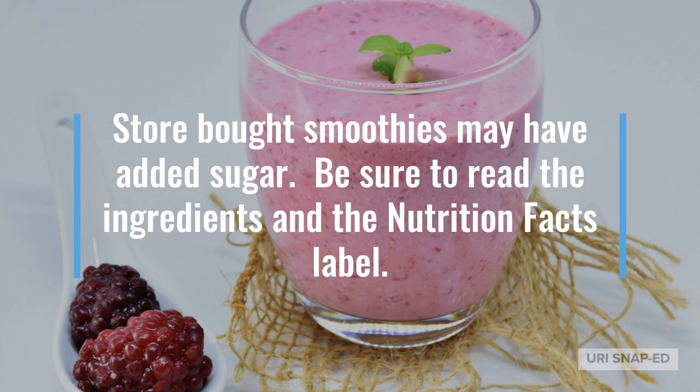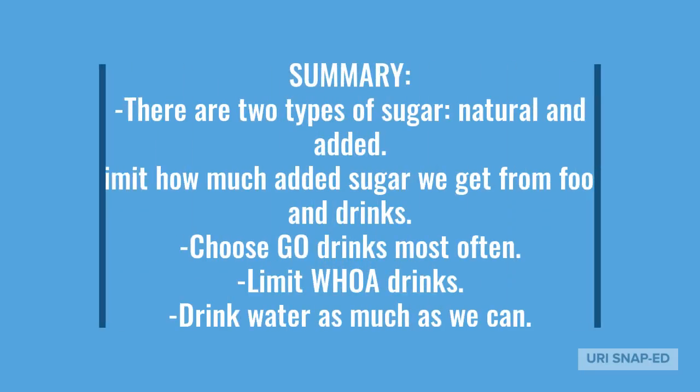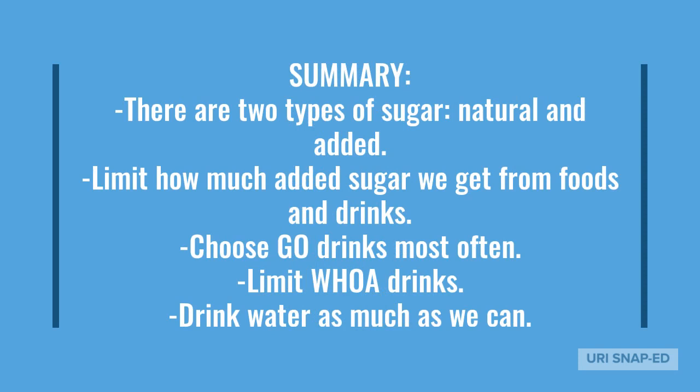Keep in mind that store-bought smoothies may have added sugar. Be sure to read the ingredients and the nutrition facts label to be sure. In summary, there are 2 types of sugar, natural and added. Limit how much added sugar we get from food and drinks. Choose Go drinks more often, limit Whoa drinks, and drink water as much as we can.